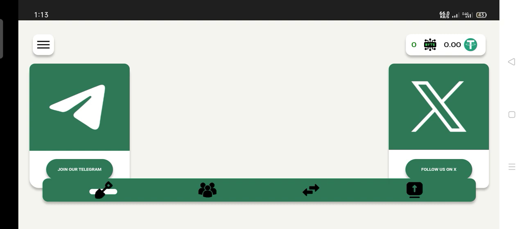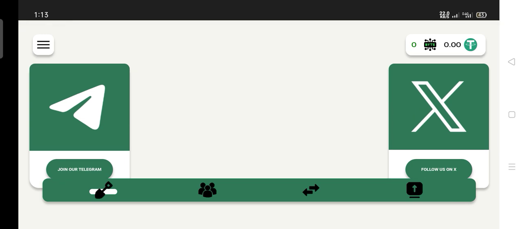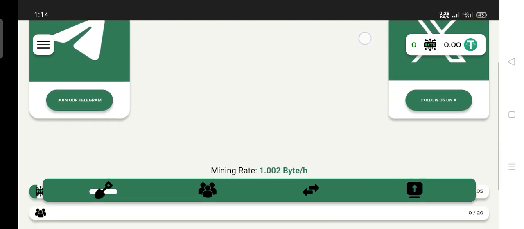When you get your referral link, it's very easy. If you are using your phone, make use of your browser or your Chrome, depending on the browser that you want to use. Just go to the search button, paste the referral link that you have, and go ahead and connect to your Google. When you connect to your Google, then you come here.